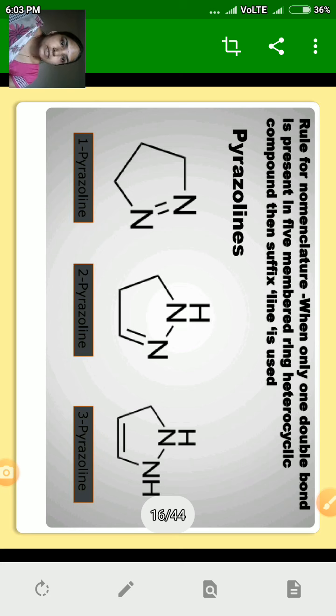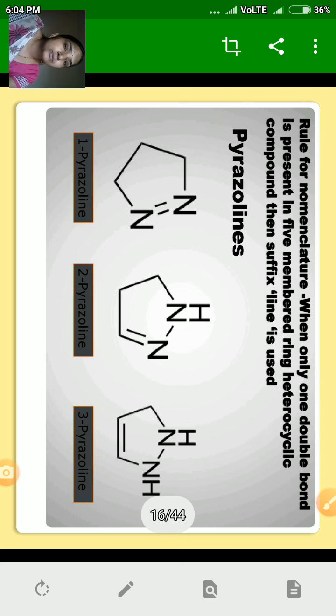Rules of nomenclature. One of the rules is when only one double bond is present in a 5-membered ring heterocyclic compound, then the suffix "line" is used. For example, in the case of pyrazole, 2 double bonds are present, but when there is saturation, when there is addition of hydrogen, and only one double bond is present, then the suffix "line" is used. Means pyrazole is converted into pyrazoline.